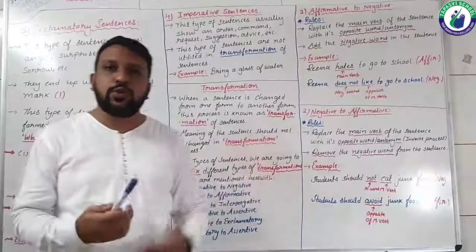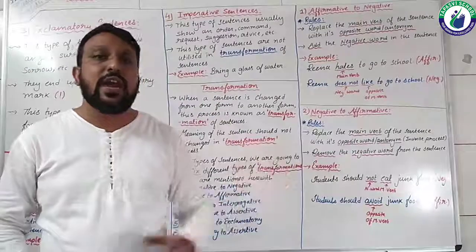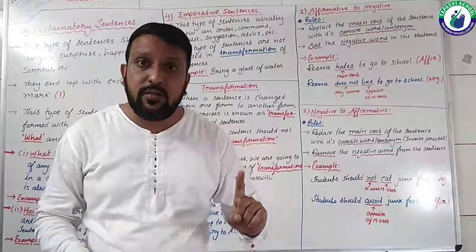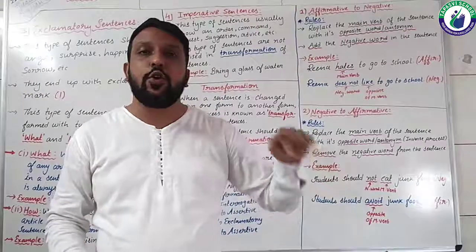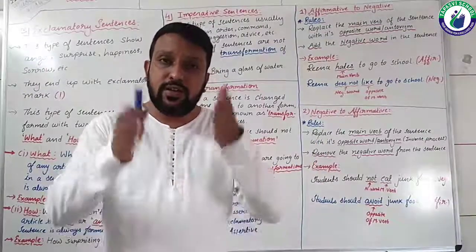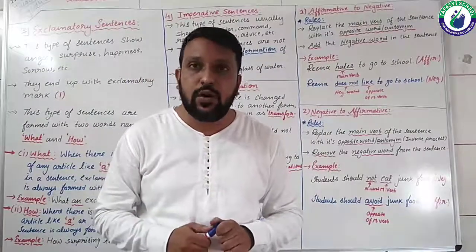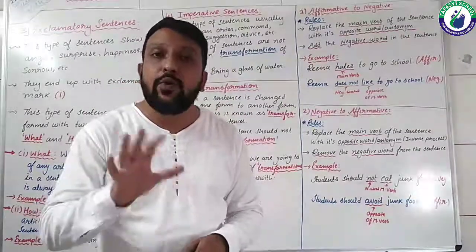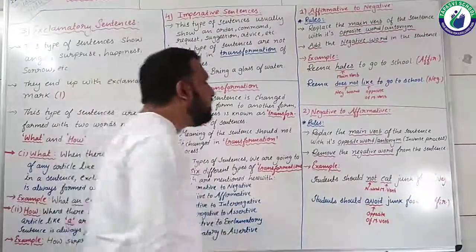Now simply add the negative word, plus you need to replace the main verb with its opposite word. This is the process you need to follow while turning an affirmative sentence into a negative one. Now let me quickly show you the example. From the example only you will get a better idea, students. Now what is the example here?